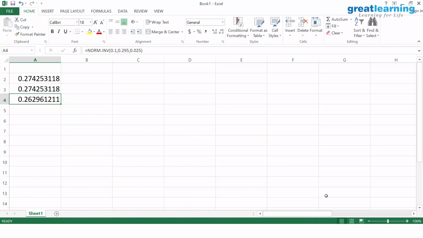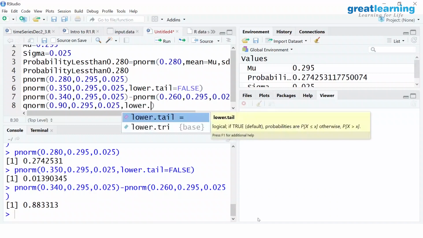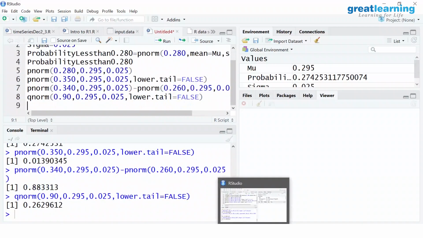Isn't it? So let me go to R and show you. Q norm, you have to put Q norm 0.9 probability, comma 0.295, comma 0.025, comma lower.tail is equal to false. 0.2629, directly you are getting.